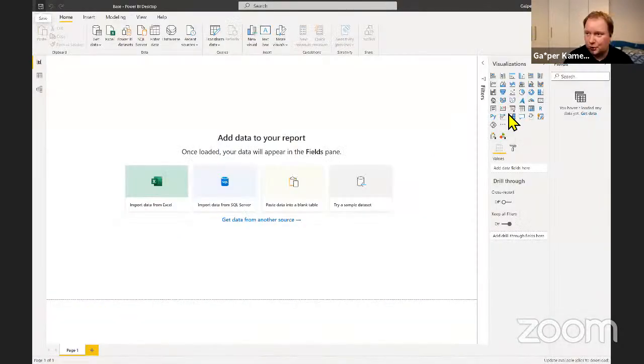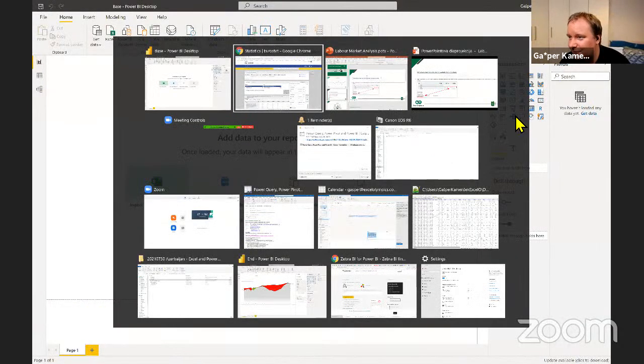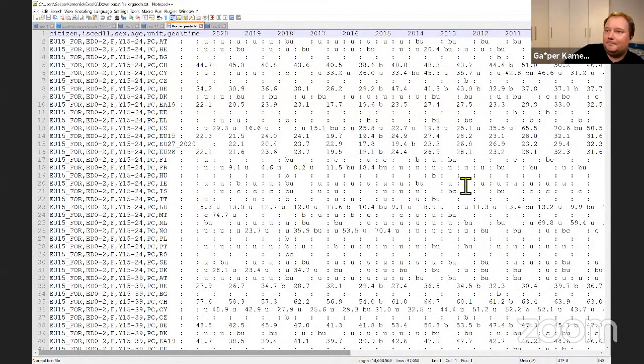And let me just show you how the file looks. So this is the file that I ended up with. Brilliant file. So it basically has separate columns, and you can see that they're comma separated up to a point, and then they're tab separated from here on out. So the values are tab separated. And then it also has some very, very weird stuff in it.